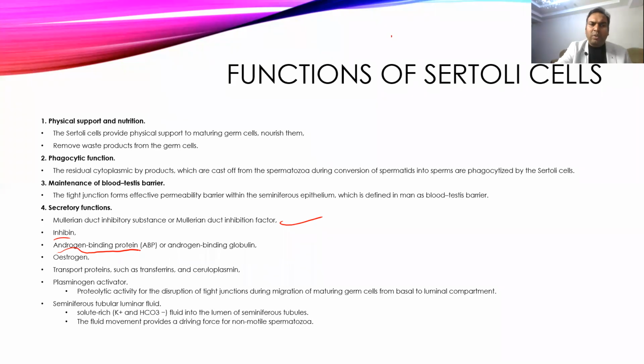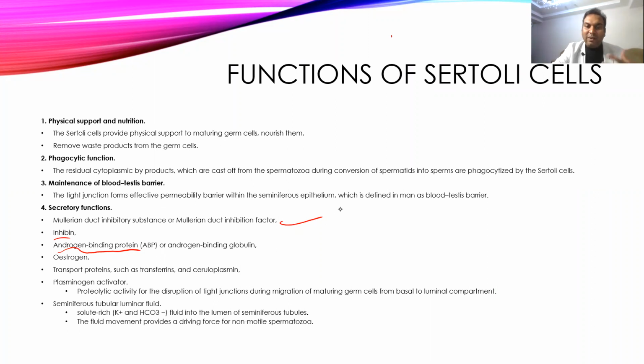It also produces proteins like transferrin and ceruloplasmin, which are important for the transport of iron and copper, which are important for the maturation of the sperms. Then it also produces a plasminogen activator.